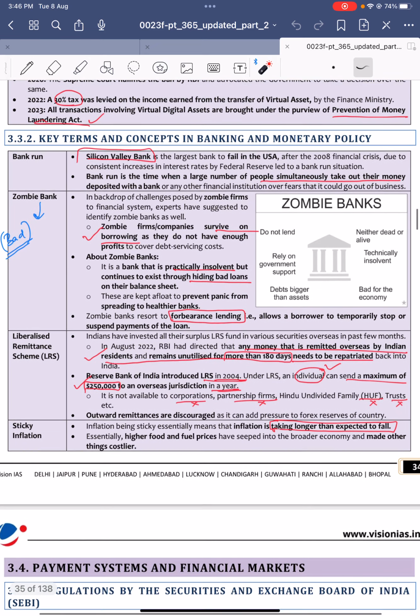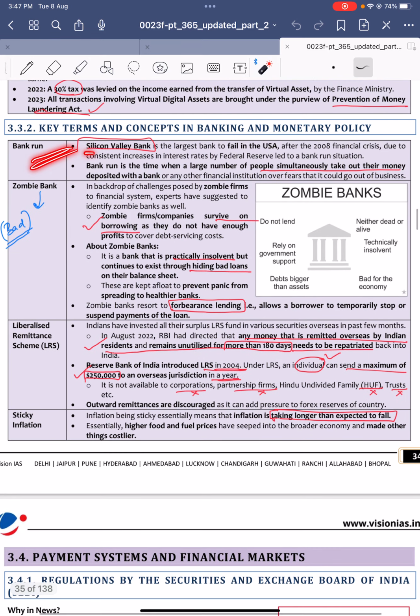Next, bank run. Recently Silicon Valley Bank, which is one of the largest banks in the USA, experienced it. What does a bank run mean? All the people who deposited in the bank take out their money due to some fear that something might go wrong with the bank's business. So they take out all their money. This is what is called a bank run.